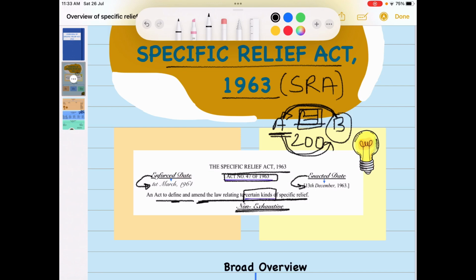It is not even possible to define all the kinds of specific relief, because with time new situations occur and new relief is needed. The court cannot predict today what the problems and remedies will be in future. So this act provides for certain kinds of specific relief only.